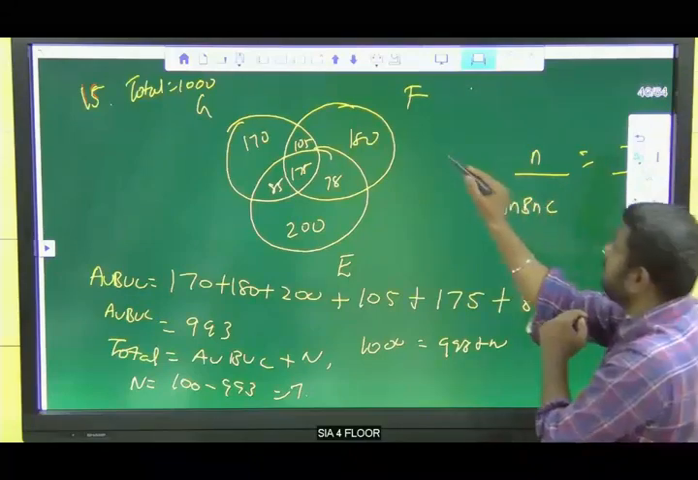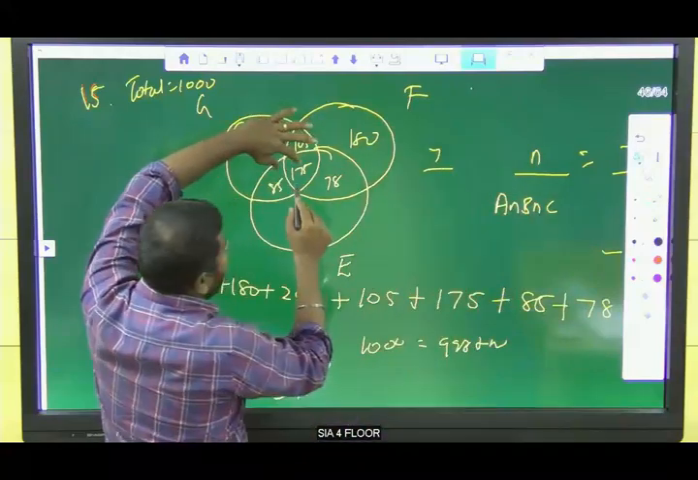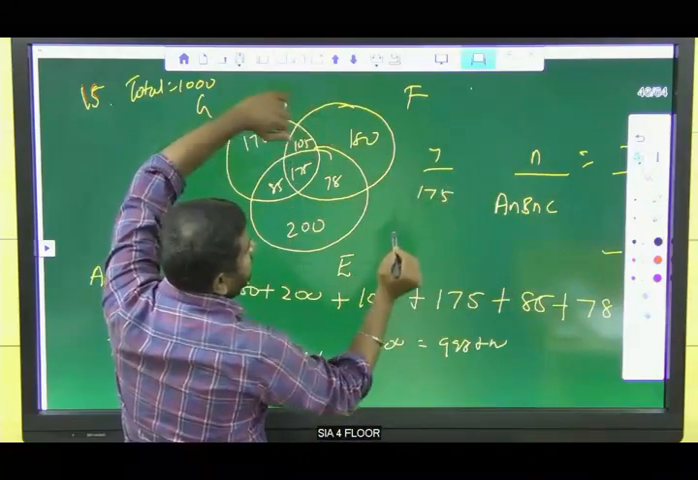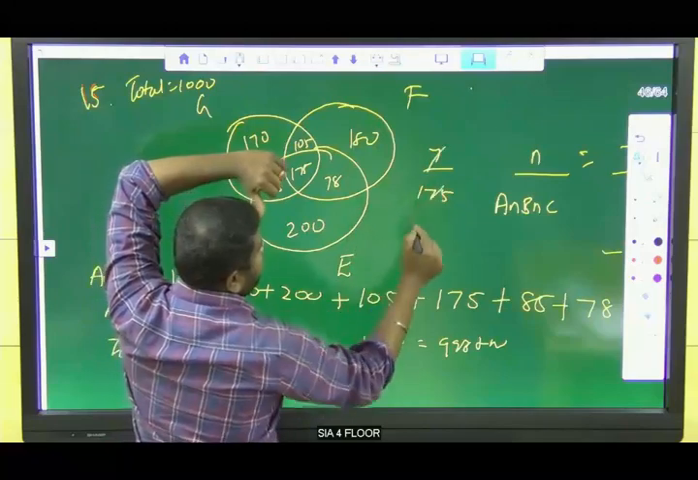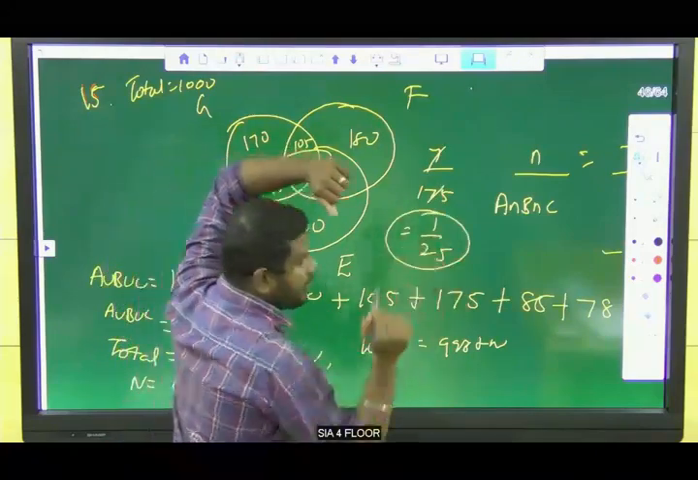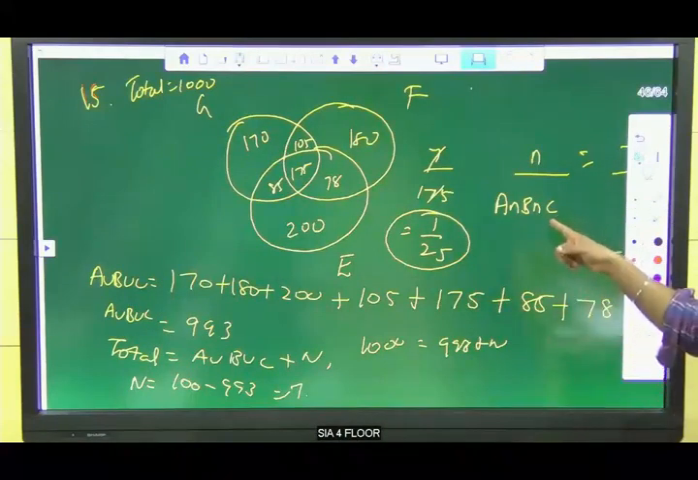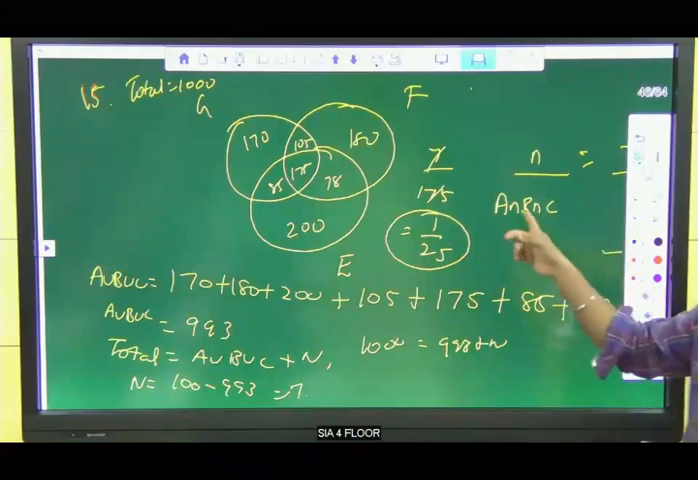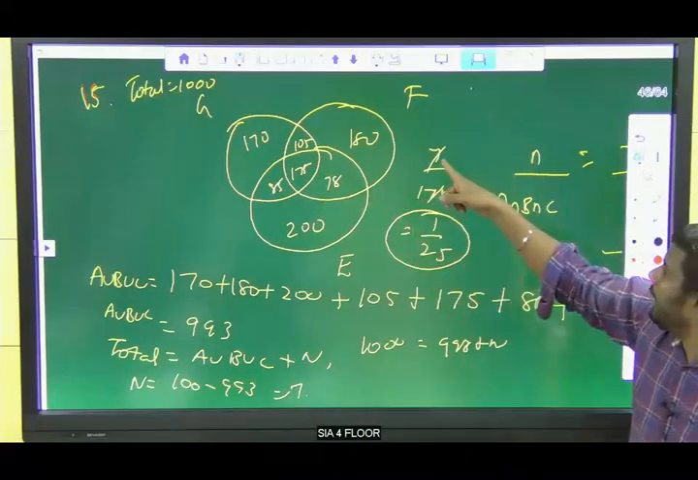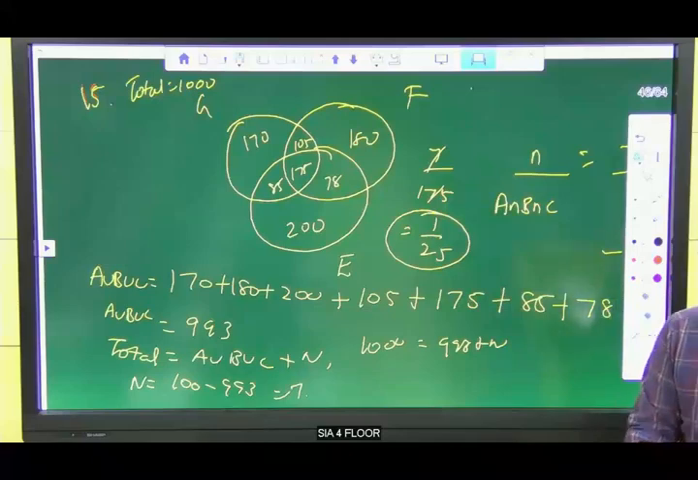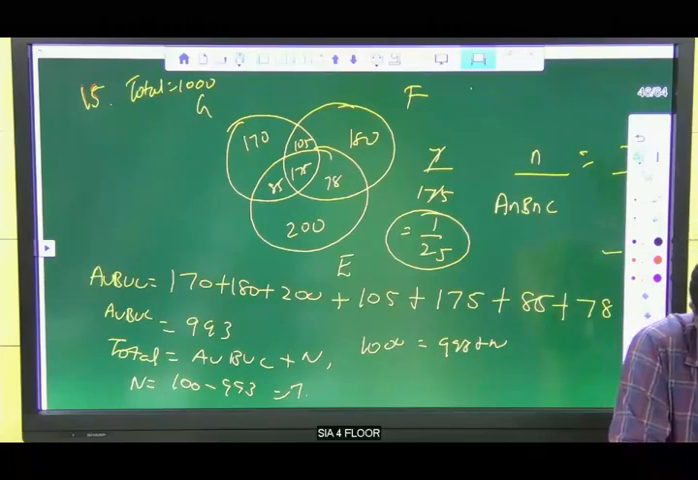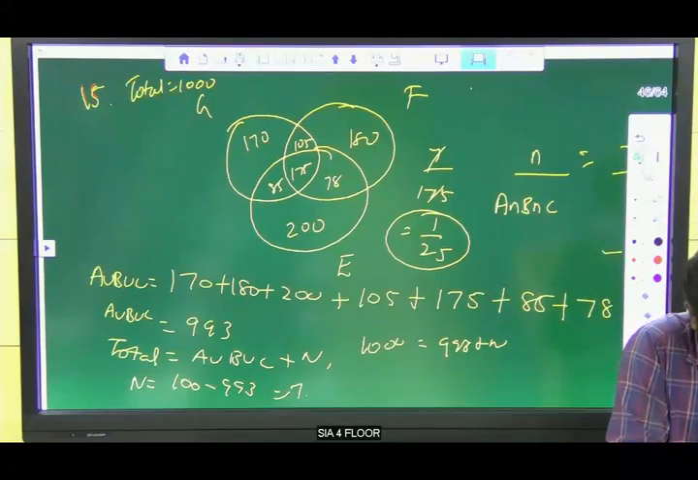So this is A intersection B intersection C, 7 by 175 is the answer. We can cancel it. 1 by 25 is the answer. Clear? So not A union B union C, A intersection B intersection C. This is 175 and we know N is 7. So 7 by 175. So the answer is option B, 1 by 25. Is there any doubt in this? No, sir. Right. Very good.